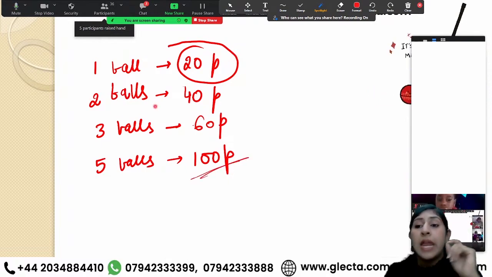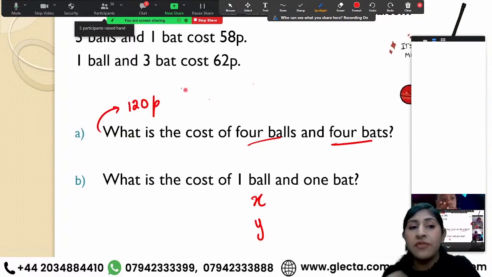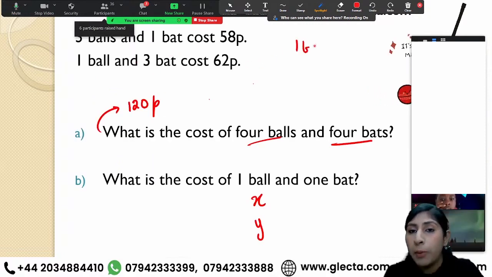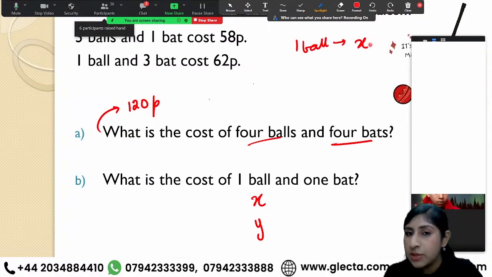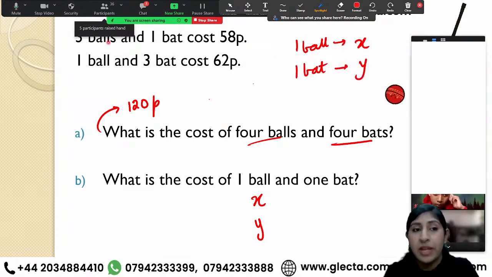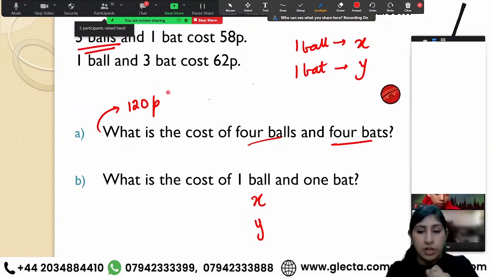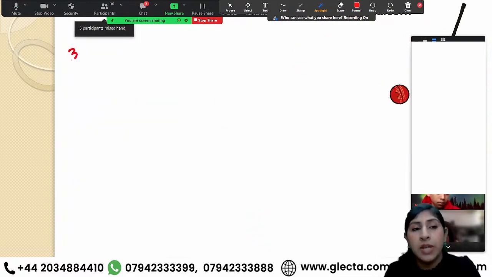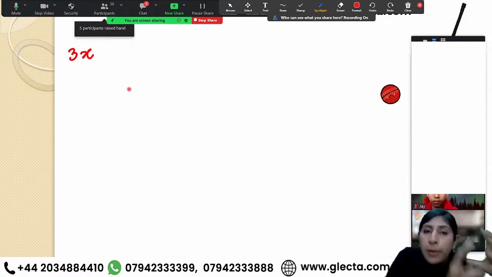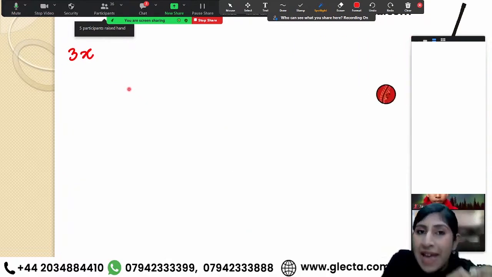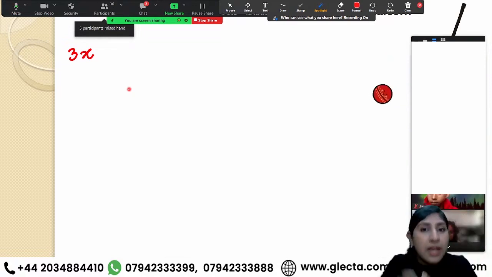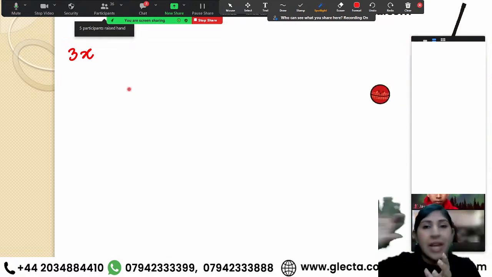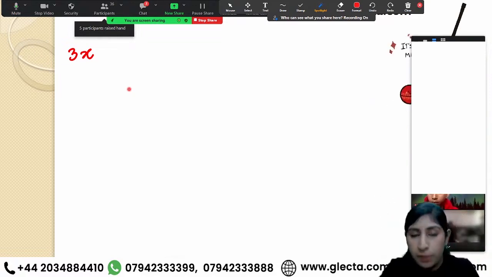100p. Right. Now over here, I have taken the cost of 1 ball as x pence and 1 bat as y pence. If I'm buying 3 balls together, that means I'm going to get the cost as 3 times x. We multiply the number of balls or bats that we are buying by the cost of that one particular bat or ball, right?